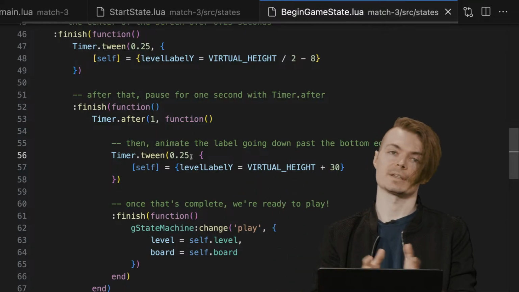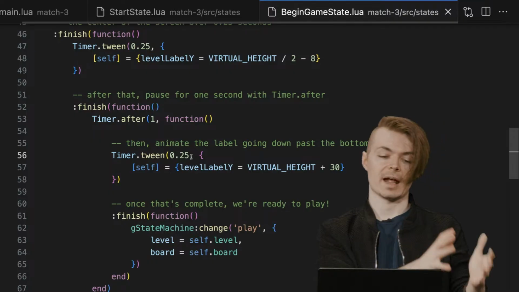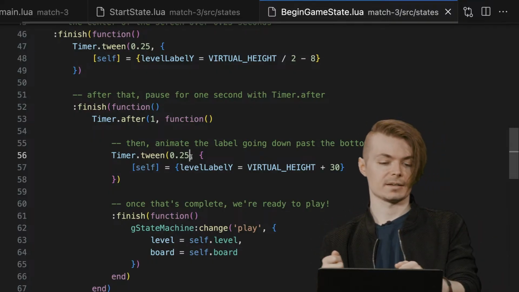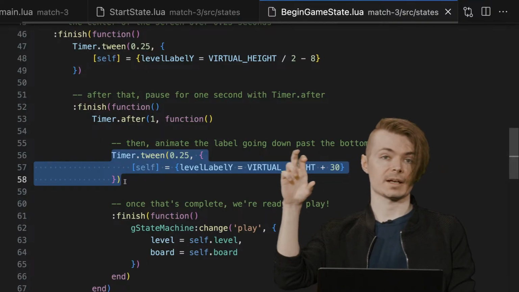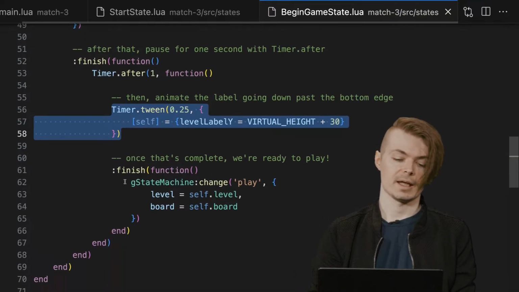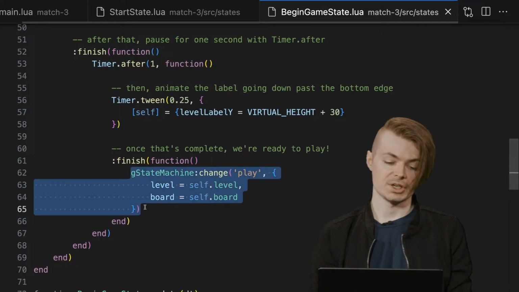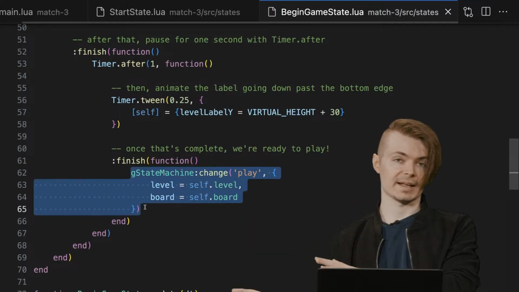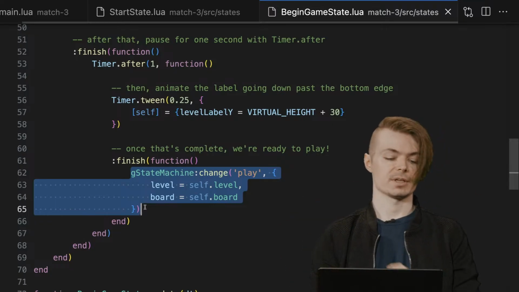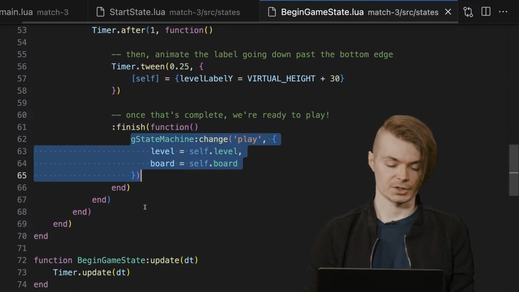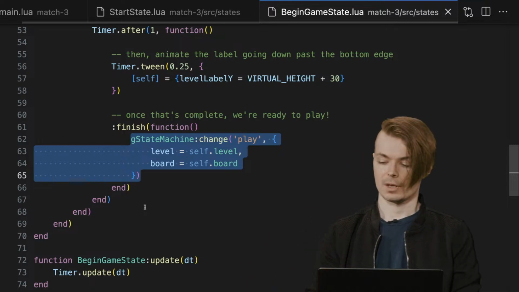We haven't really seen after too many times. We saw timer.every. Timer.after, we just care about 1 second. I want to then trigger another tween of that same label text down towards the bottom of the screen. At which point, we can then call gStateMachineChange to play, and then we're in the play state. And then we can begin our game loop and do all that stuff, and everything is very smoothly and cleanly transitioned to and from each other.